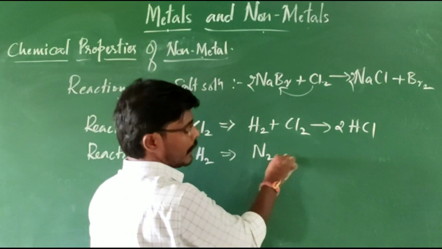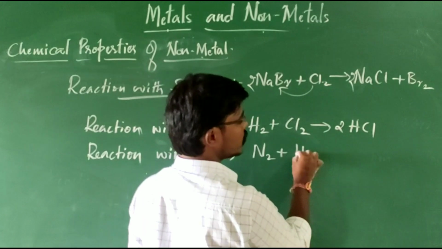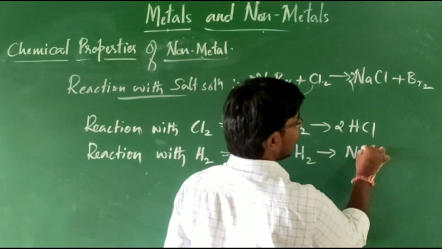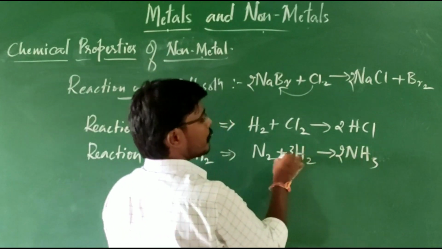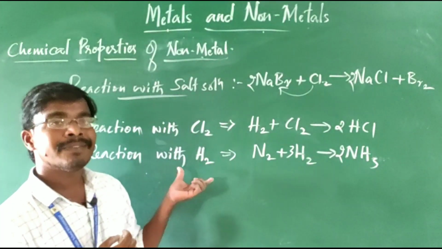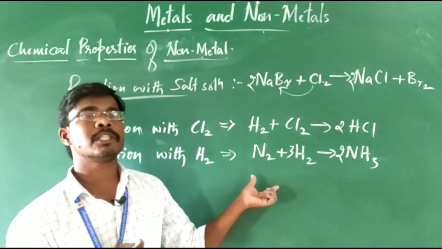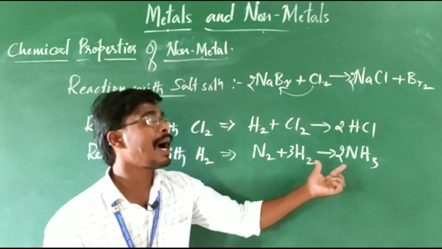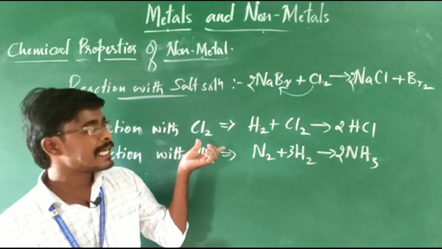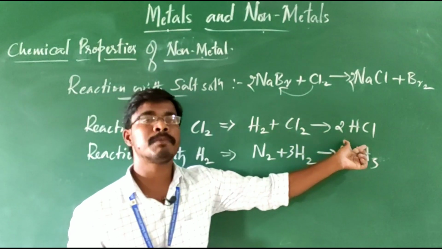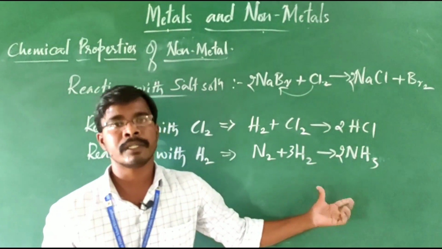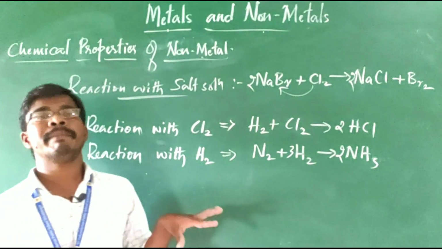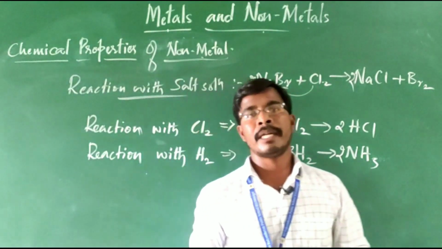Same simple example, nitrogen with hydrogen forms NH3, ammonia, okay. So non-metals react with hydrogen and form their respective hydrides. Non-metals react with chlorine and form their respective chlorides, so chloride formation and hydride formation. So these all are the chemical properties of non-metals.